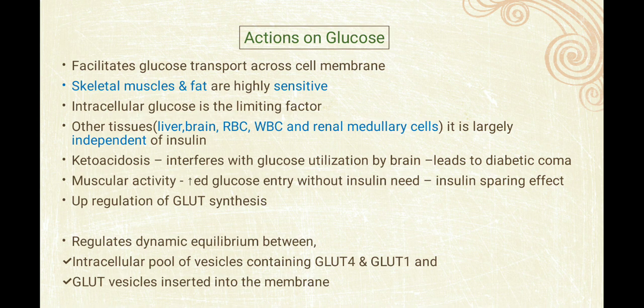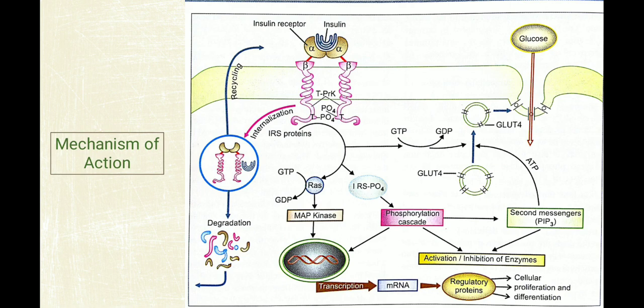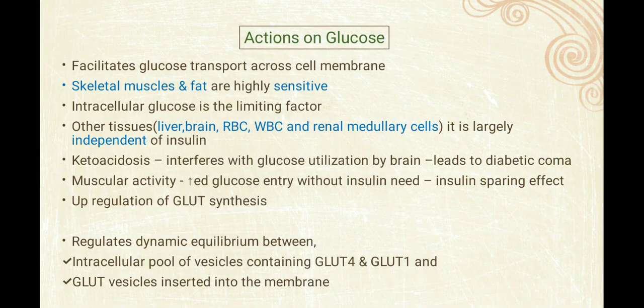So ultimately there is a dynamic equilibrium between the intracellular pool of vesicles containing GLUT4 and GLUT1 and the GLUT vesicles which were inserted into the membrane. जो हमने देखा था इन प्रीवियस स्लाइड, तो ये वेसिकल जो GLUT4 अभी देख रहे हैं यहाँ पे, बिफोर इंटरनलाइज इनटू मेम्ब्रेन, और जो GLUT4 ड्यू टू इंसुलिन इंटरनलाइज इन मेम्ब्रेन फॉर द ग्लूकोज एब्सॉर्प्शन, उसके बीच में एक इक्विलिब्रियम रहेगा. Not that much important, but